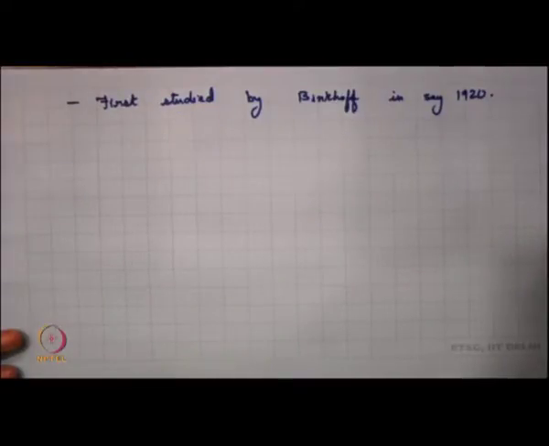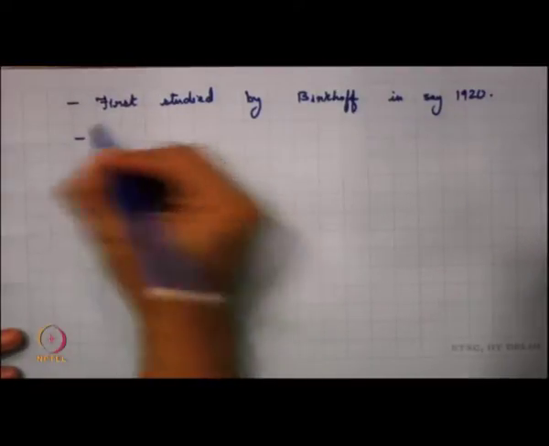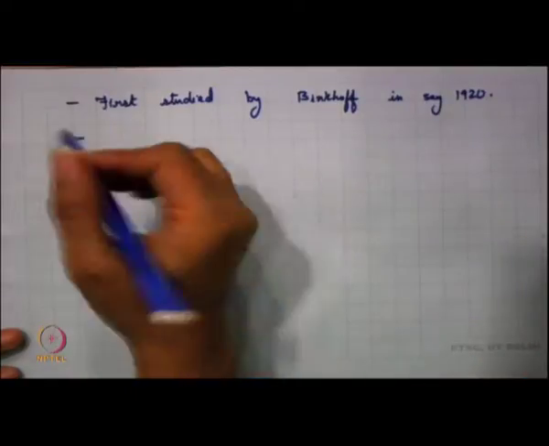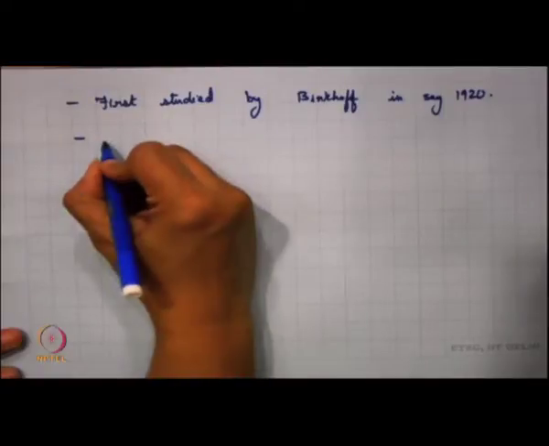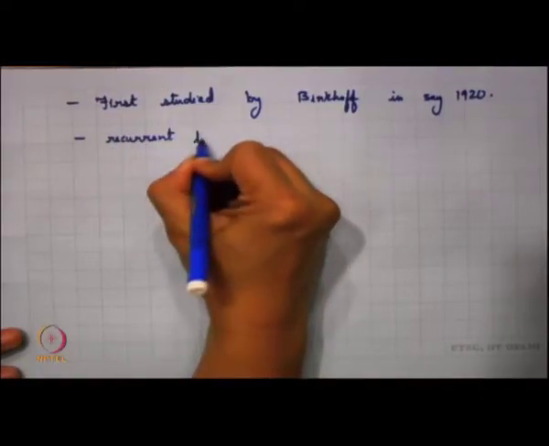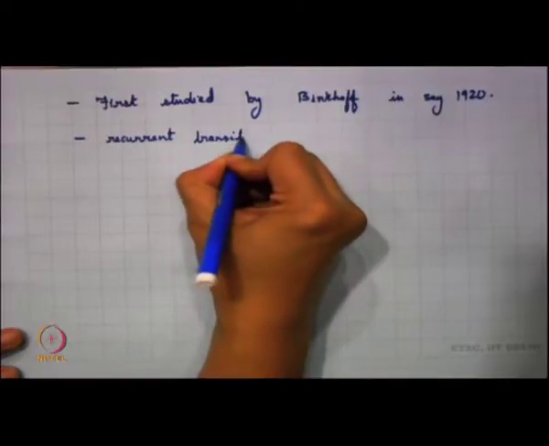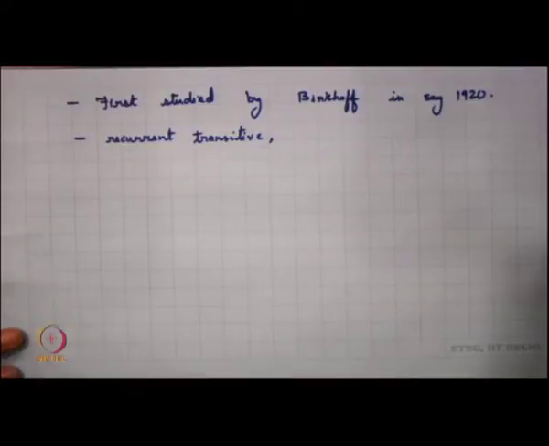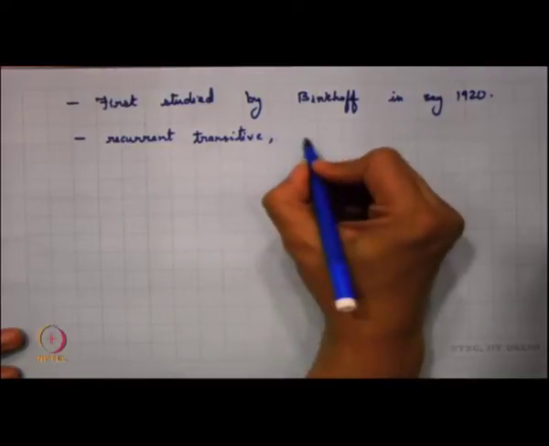This property has a lot of other names also. There are other words which describe the same thing. Many people use the word recurrent transitive for it, and you will know why we call it recurrent transitive soon. This is also called regional transitive.